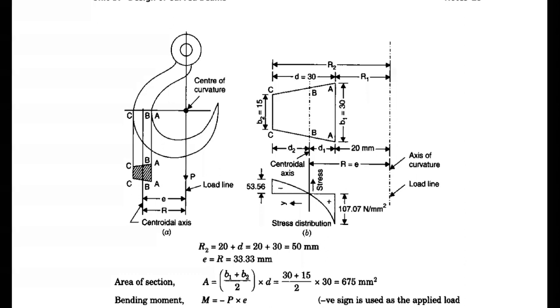Next, the second important point is, after the problem is given, please observe what the type of cross section is. Definitely it is mentioned, you need not worry. Without mentioning the cross section, you cannot solve the problem. So it is mandatory.